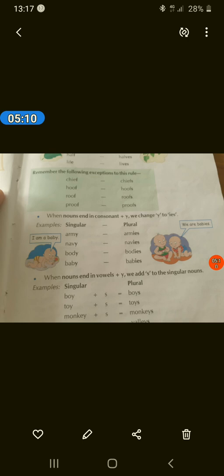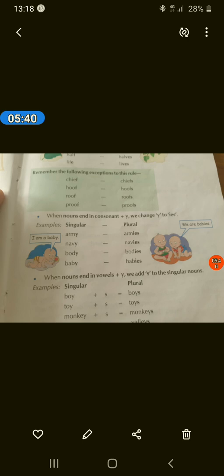Now when a noun ends in vowel plus y, here the example was consonant plus y, but in the next point we have vowel plus y. If we have a noun with vowel plus y, we add s to the singular noun. Boy, B-O-Y, and just before y we have o, that is a vowel, so we add s.